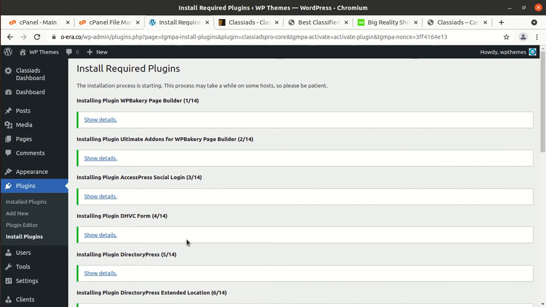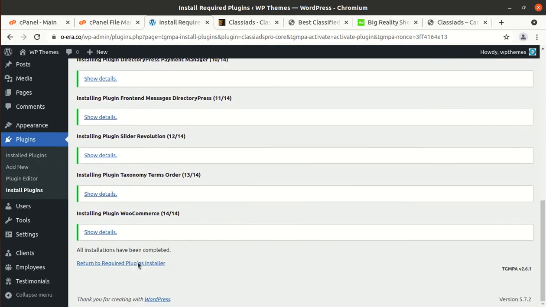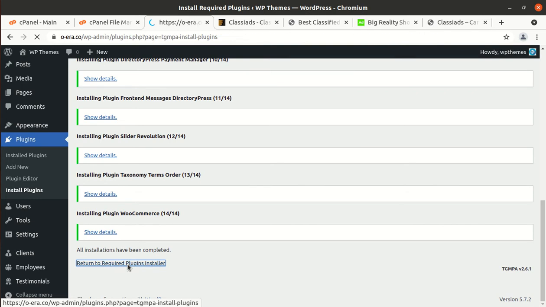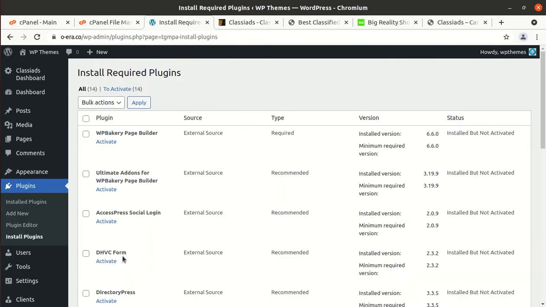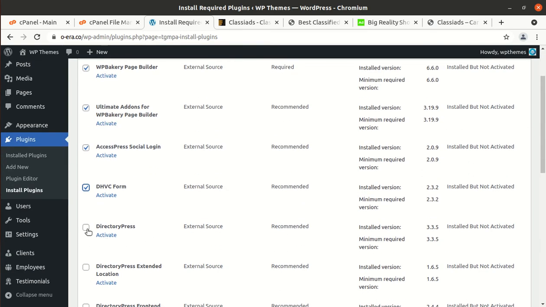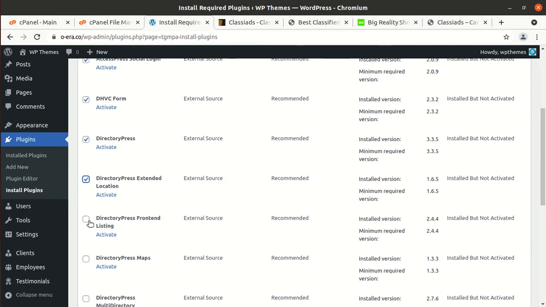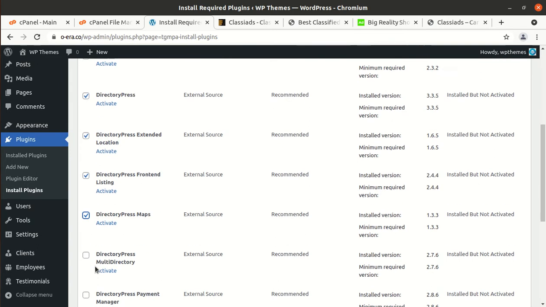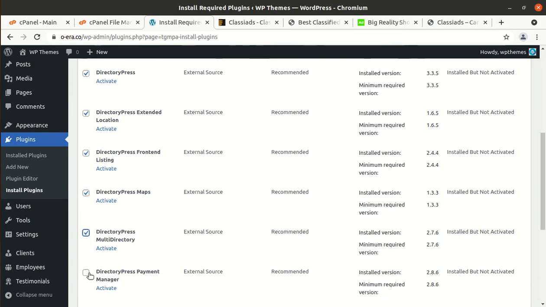Since we have installed all the plugins, we can go back to the required plugins installer screen. Now we need to activate all the installed plugins. I am choosing the plugins for activation in a single go. You can activate these plugins one by one.